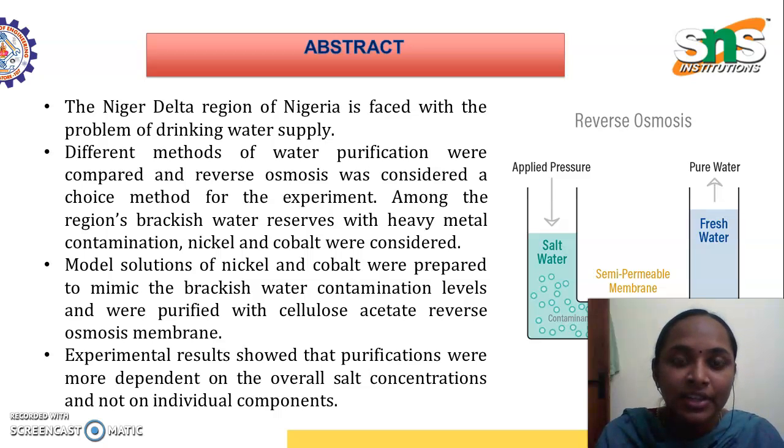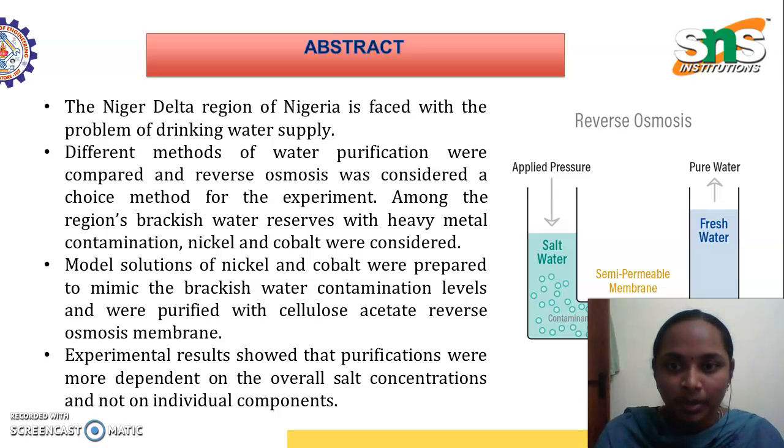In that, the Niger Delta region is particularly taken because the drinking water supply in that area is completely affected by the petroleum industry present there. The Niger Delta region of Nigeria is faced with a serious drinking water supply problem. Different methods of water purification have been adopted and practiced there, but everything ends in failure. The brackish water present around the Niger Delta region is completely contaminated with heavy metals like nickel, cobalt, etc.